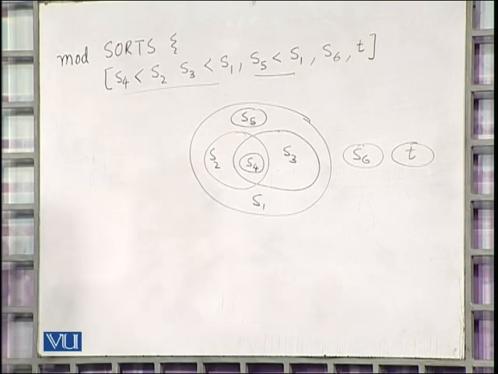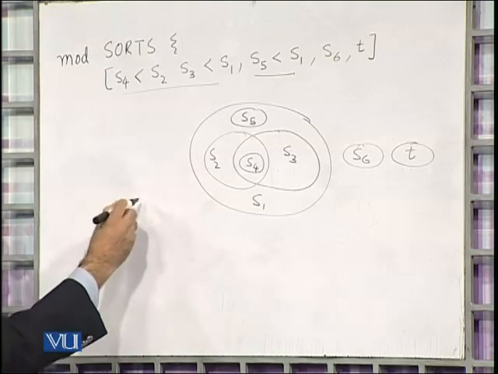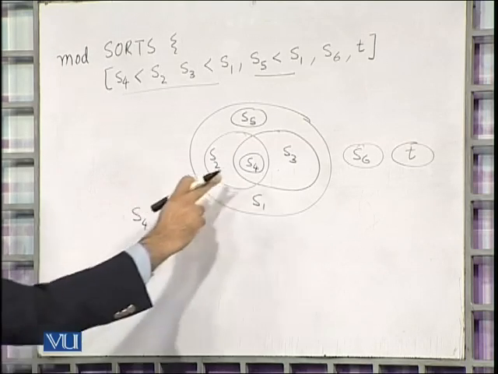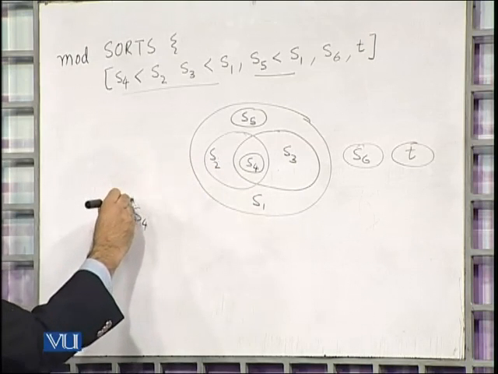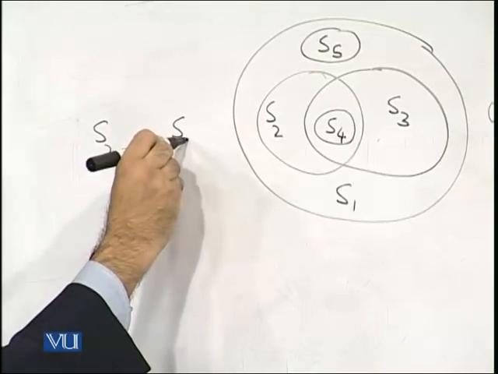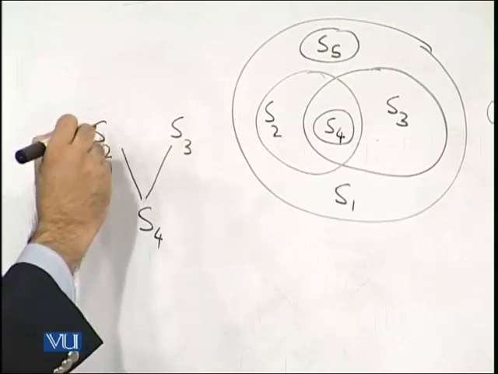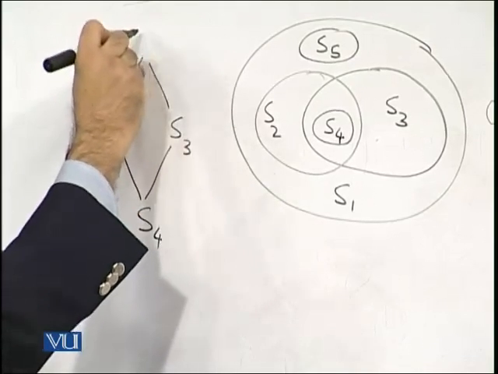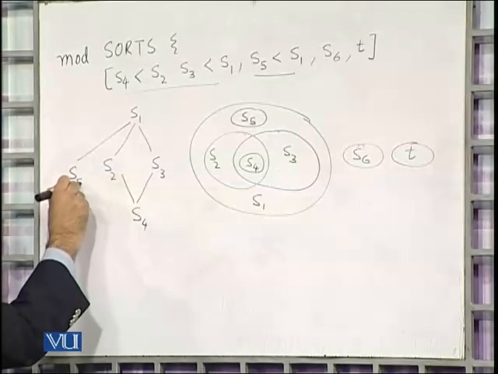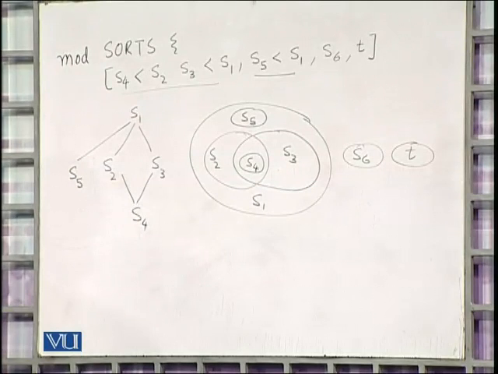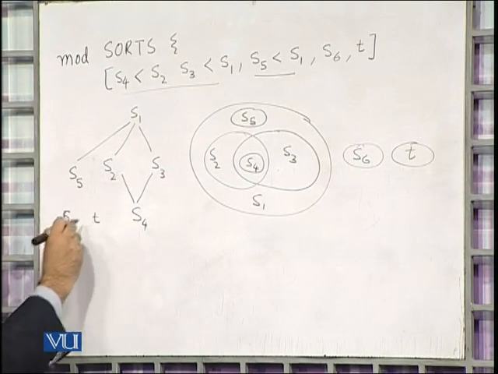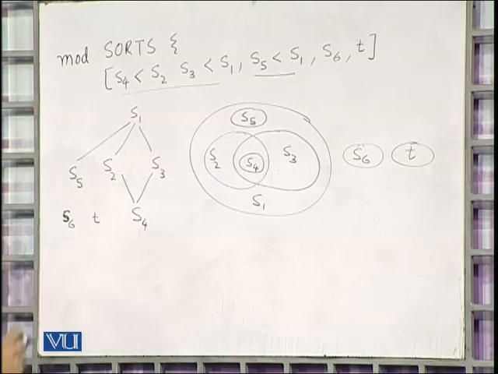If I draw a hierarchy, you can see something like this: S4 is a subset of S2 and S3, which are less than S1, and we have S5 here, which is also less than S1, and then we have S6 and T, which are not part of this hierarchy.